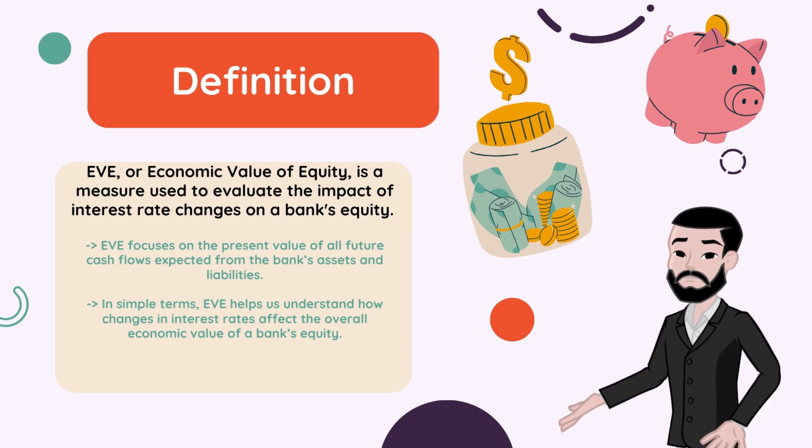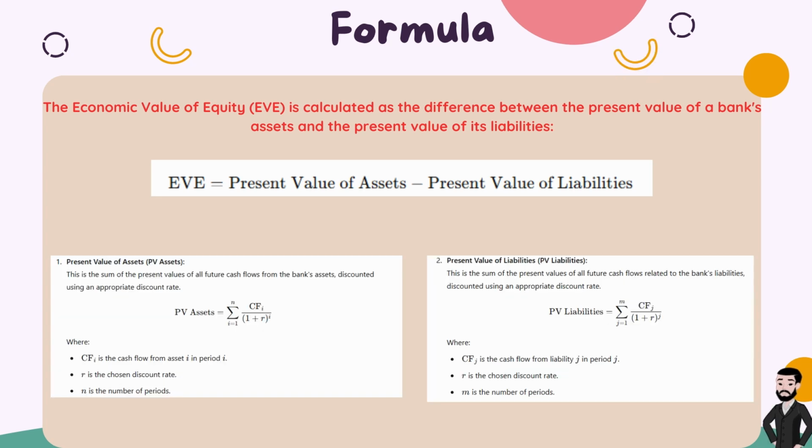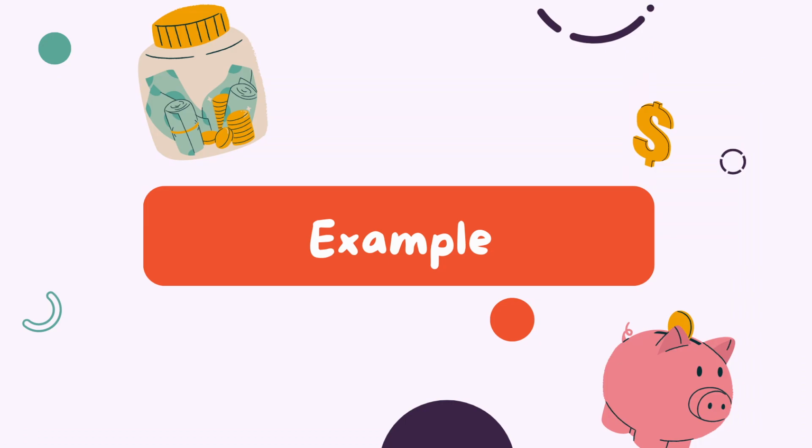The economic value of equity is calculated as the difference between the present value of a bank's assets and the present value of its liabilities. Present value of assets is calculated by taking the sum of the present values of all future cash flows from the bank's assets, discounted using an appropriate discount rate. Present value of liabilities is calculated by taking the sum of the present values of all future cash flows from the bank's liabilities, discounted using an appropriate discount rate.